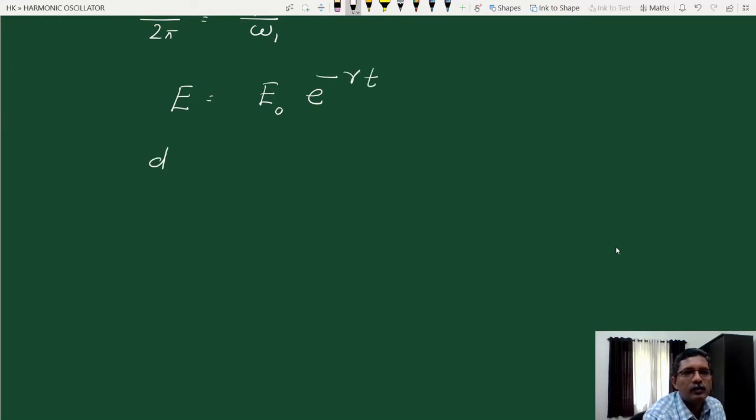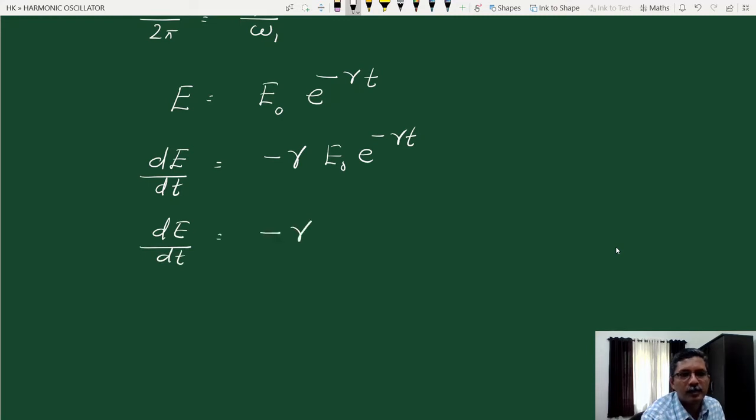Now the rate of change of energy we can write as minus gamma times E0 e raised to minus gamma t, or simply minus gamma times E. So the small change in energy, delta E, during the time delta t, we can write as modulus of dE by dt into delta t.